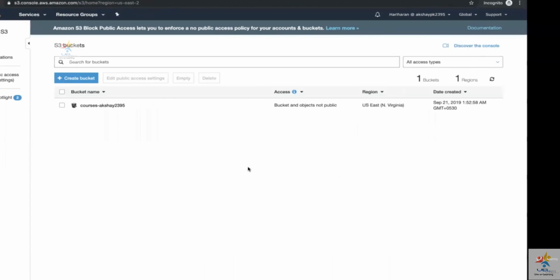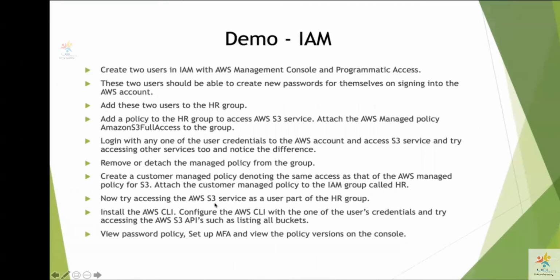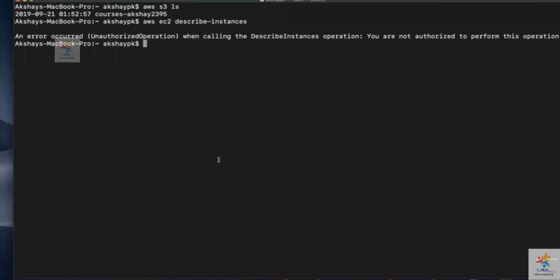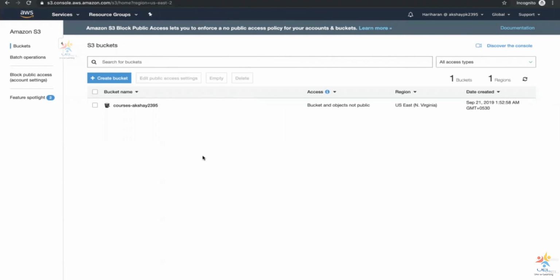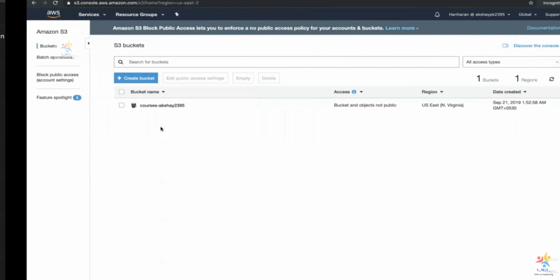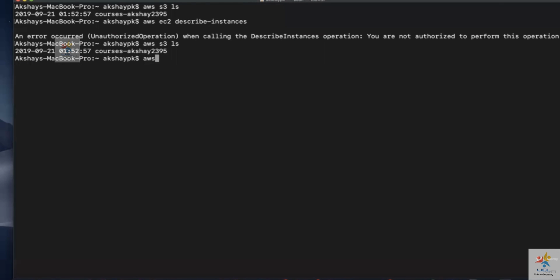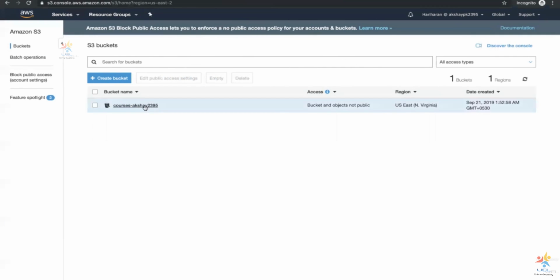Okay. So the next thing we have done is, similarly, we will try to access it through the AWS CLI. When I say aws s3 ls, Hariharan will be able to access the S3 buckets that are available and the contents within the S3 bucket. I can even do one more API call over here. I can say aws s3 ls and the bucket name. I hope it works. So it will list all the contents within the S3 bucket. The content right now is a folder or a prefix called SAP HANA. We can confirm this over here.